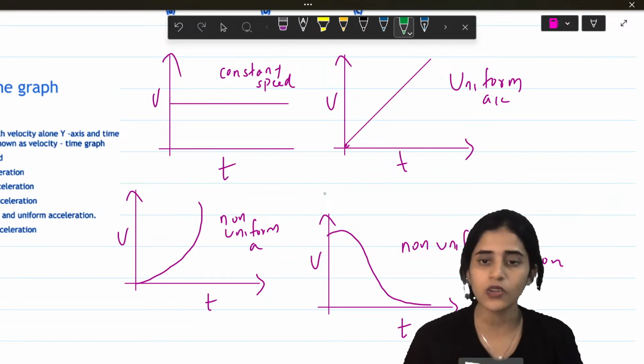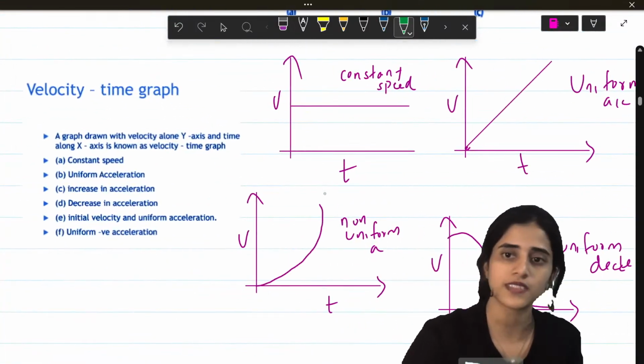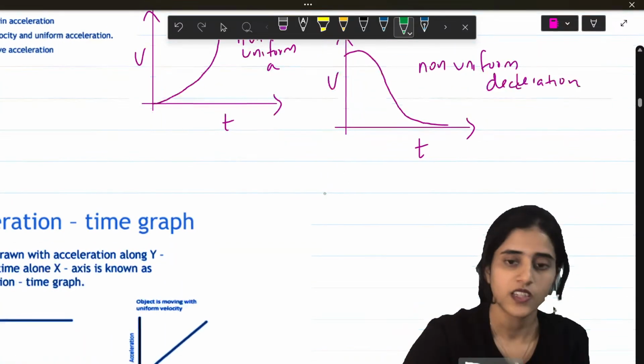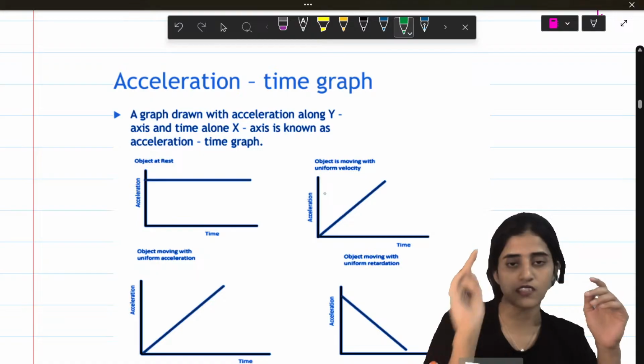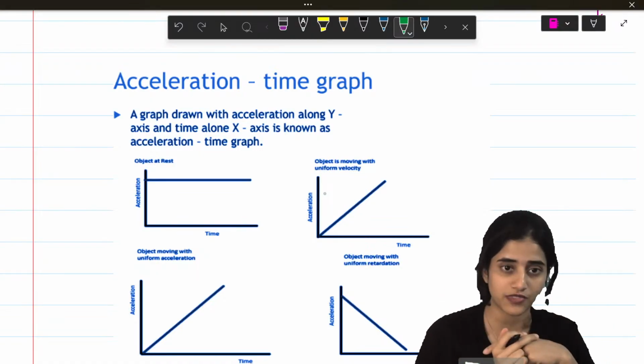And if it's coming down, it's deceleration. Is this clear? These graphs are important. They're very simple, but important as well. Okay? Next is acceleration time graph. So the first one was distance time graph. Second one was velocity time graph. Now it's acceleration time graph.